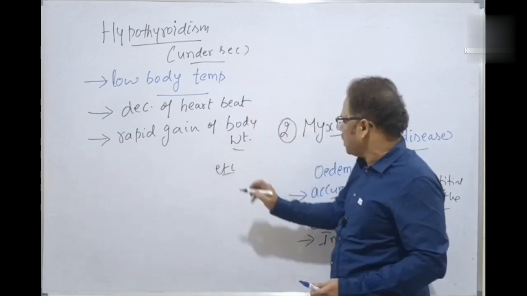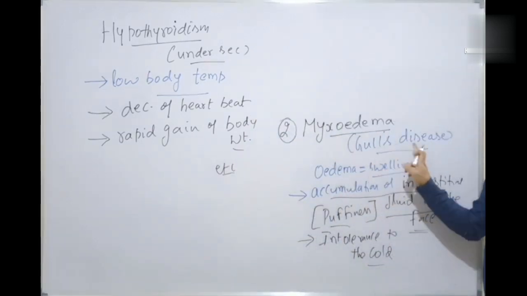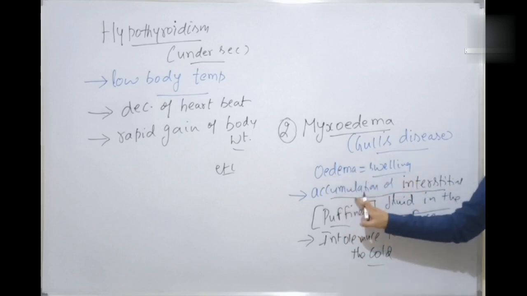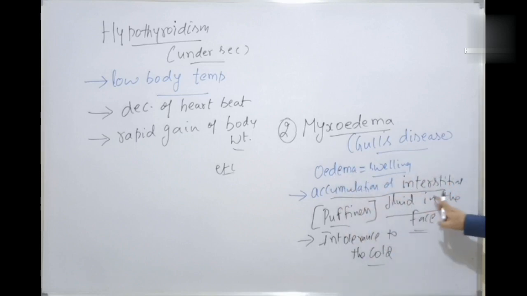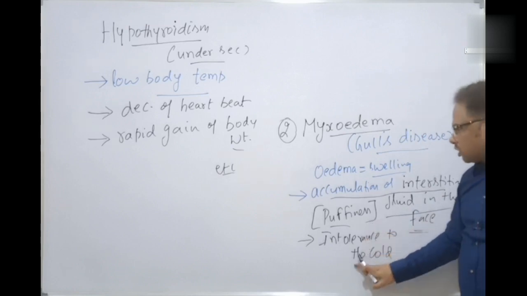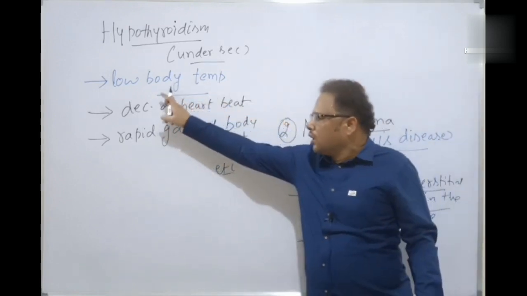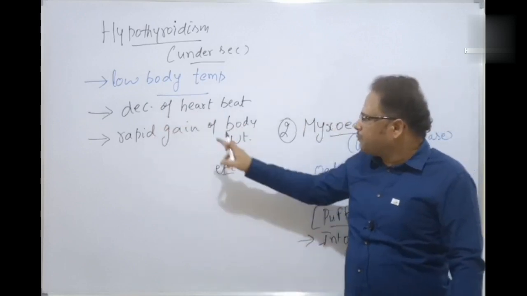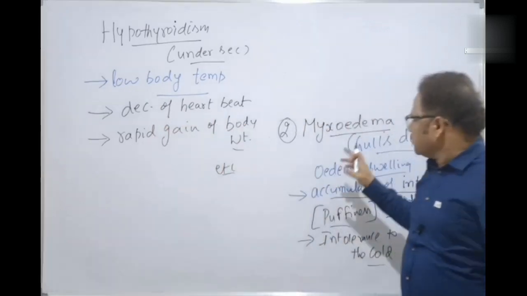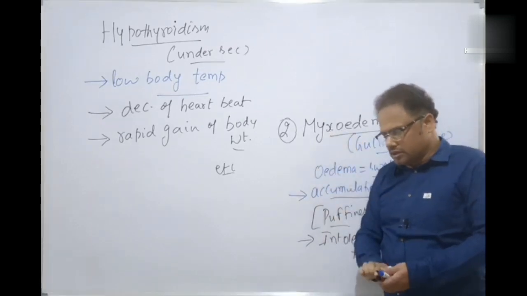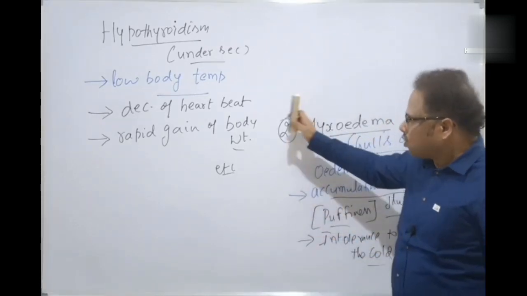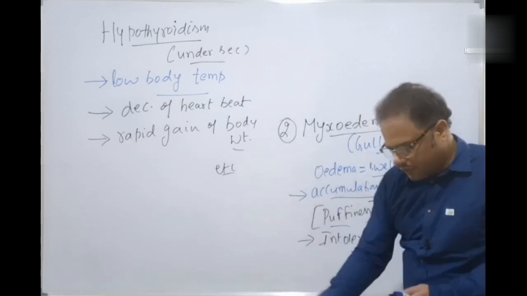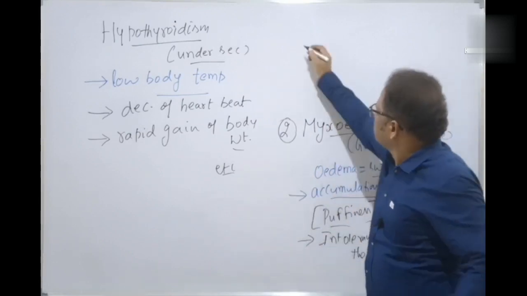These are the symptoms of myxedema, also called Gull's disease, where there is an edema or swelling because of the accumulation of the interstitial fluid in the face, severe intolerance to the cold due to low body temperature, decrease of heartbeat, and rapid gain of body weight. Okay, students. The first one we have discussed here, simple goiter. The second one is called myxedema. Now, let's discuss the third one.